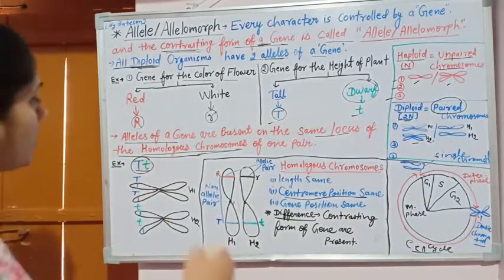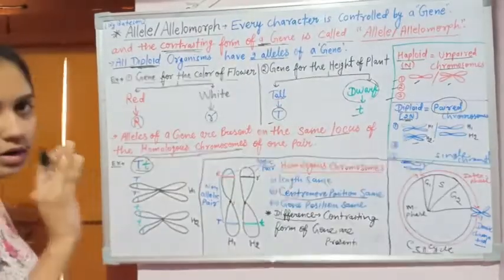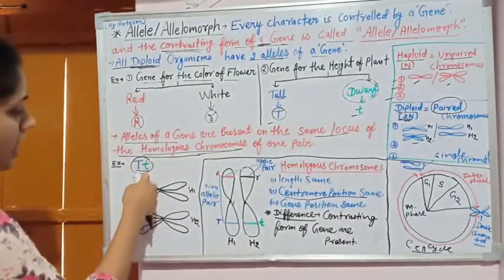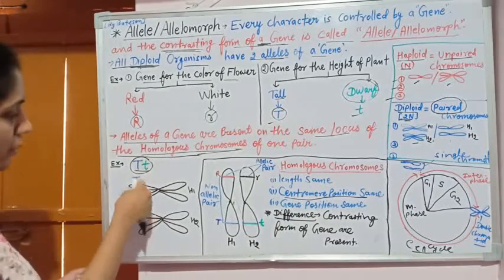How can we place them on the homologs? First, we know that this chromatid and this chromatid are always the same, because at the time of duplication this is made as a copy of this.